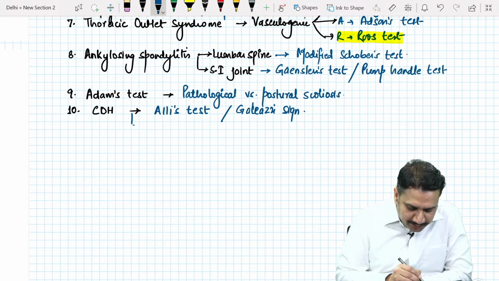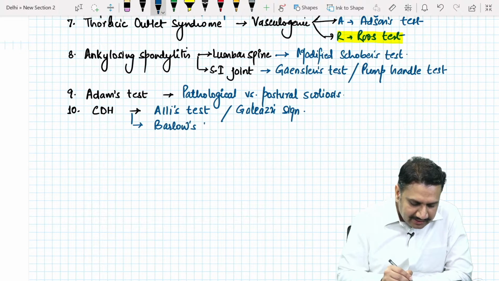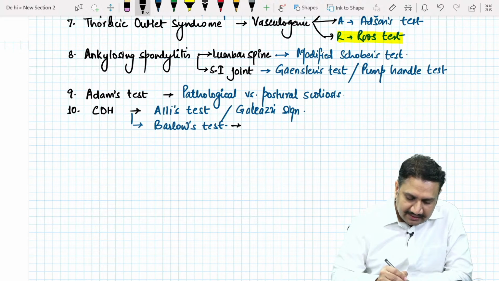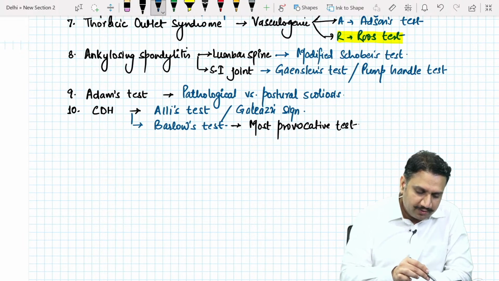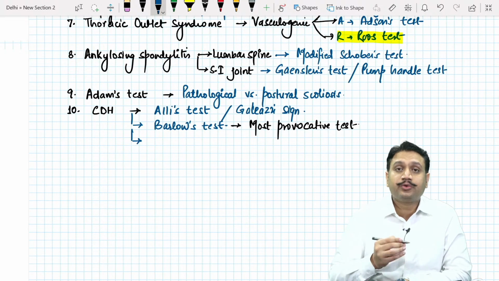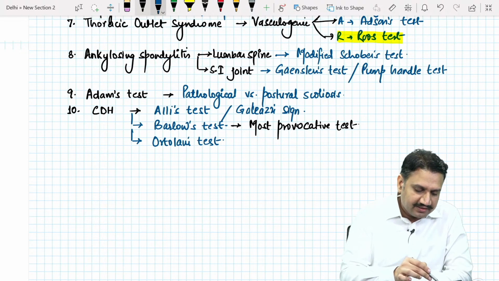Remember, the second test which is done for the patient of CDH, it was the most provocative test for CDH. What was the name for that? The Barlow's test, right? This was learned as the most provocative test for CDH, because it was supposed to dislocate the hip, if you remember that. And the third test, where you reduce the hip of the patient, is known as what? The Ortolani test, right? These are the 3 tests you do for the hip joint of the child.